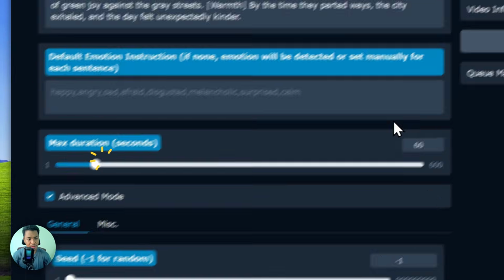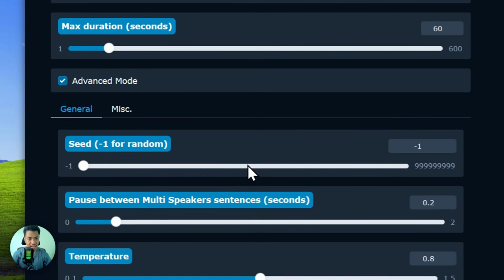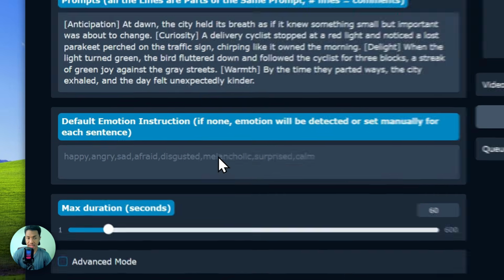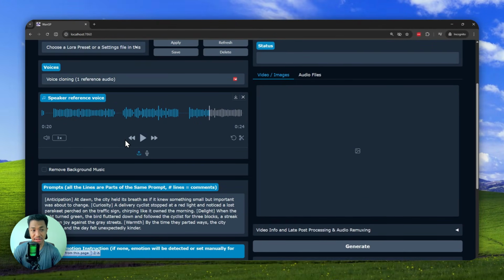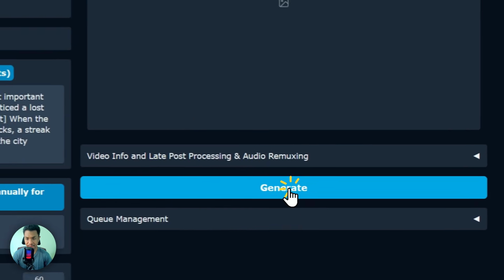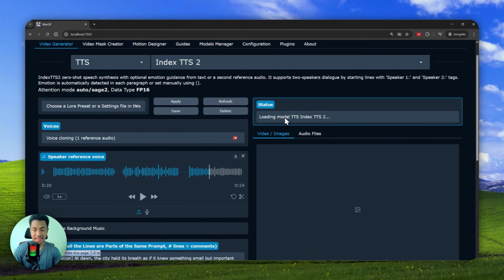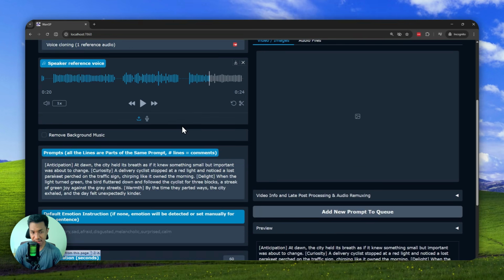There is an advanced mode where you can play around with other settings, and you can also select a different memory profile, but by default it should be enough. It can run with just 6 GB of video memory. When you're done with everything, just click generate, and wait for the model to be downloaded if you're doing this for the first time. The size of the model is about 4.83 gigabytes, so it is quite compact, quite moderate for most AI models. Just wait until it finishes, and after that, it will start generating the audio based on your input.